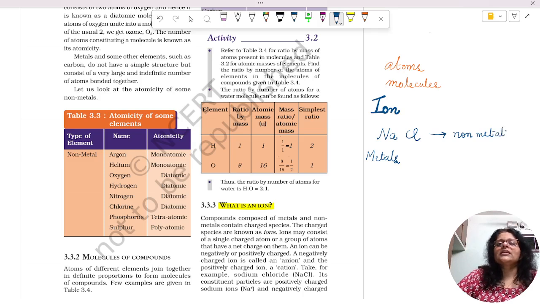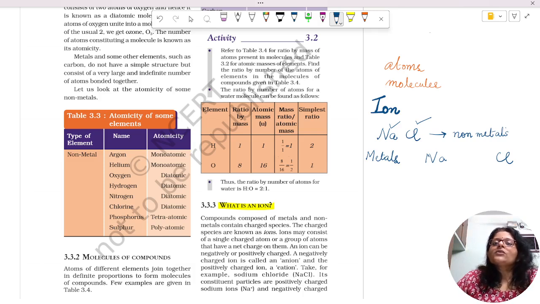In most cases, a compound is a combination of a metal and a non-metal. How does it combine? That is what we need to know. What makes this single atom of sodium and a chlorine atom come together? There are some theories behind it.